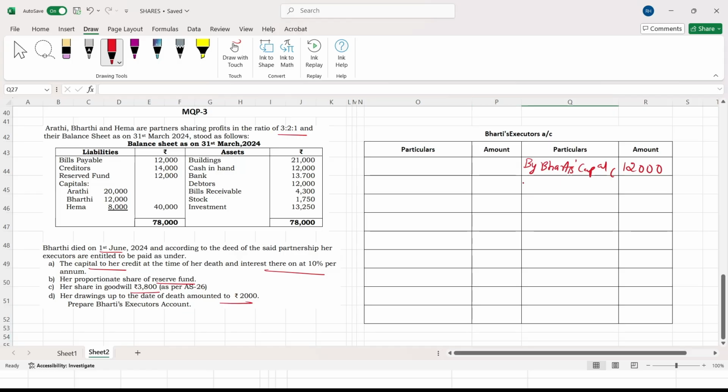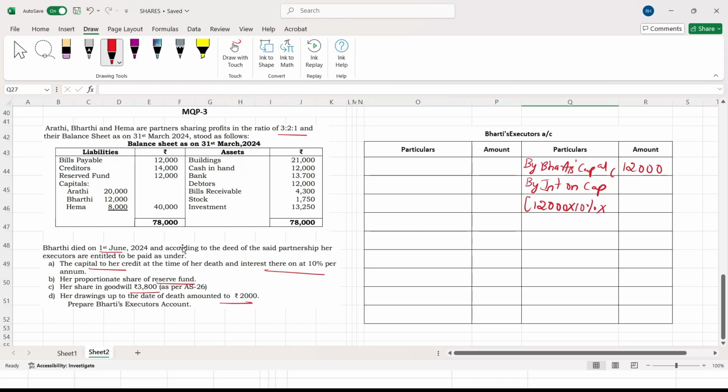Next, interest on capital. By interest on capital, 12,000 into what is the capital percentage? 10% into. This percentage is always for 1 year. You have to write only for the number of months she is alive. She died on 1st June. The year will start in April, May, June.